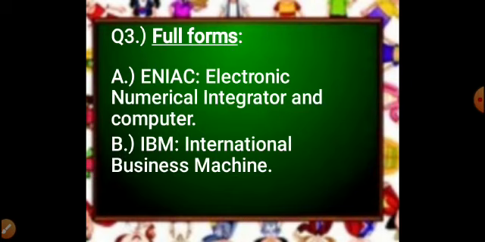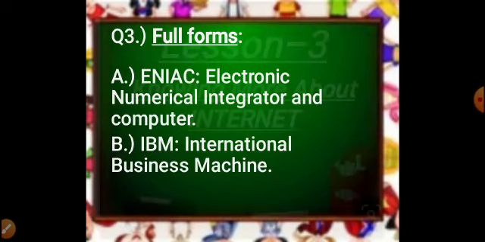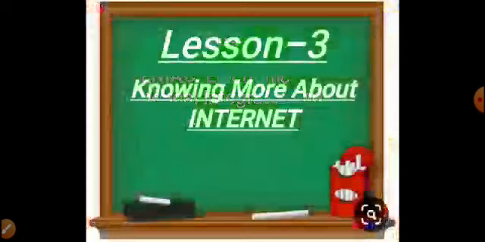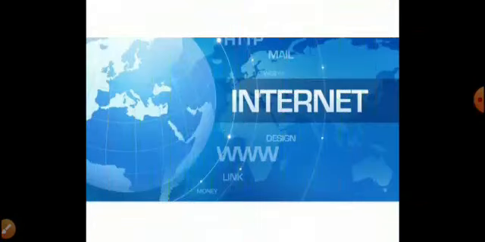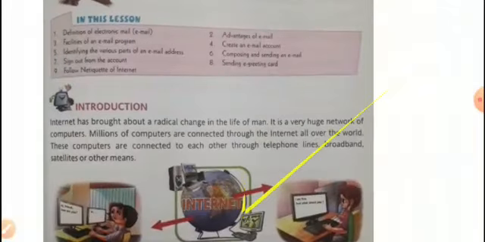Okay dear students. So now let's begin our lesson number 3, Knowing More About Internet. In our previous classes also, we have already discussed the internet. In our 5th class, in the present lesson, lesson number 3, we will know more about the internet. Let's see what the topics in this chapter are.